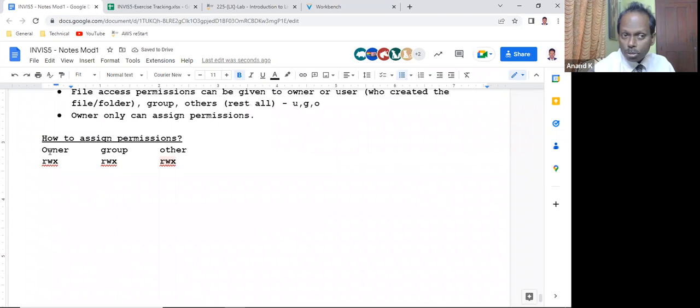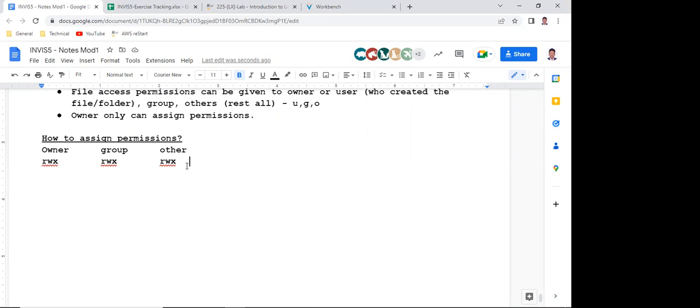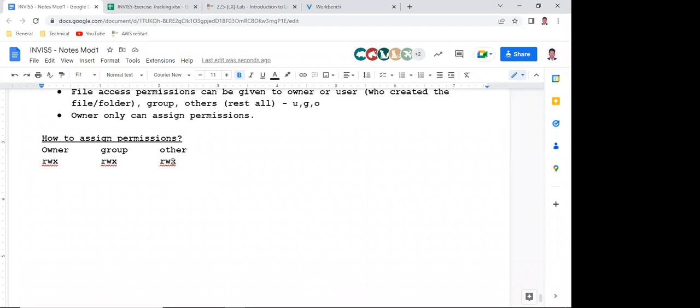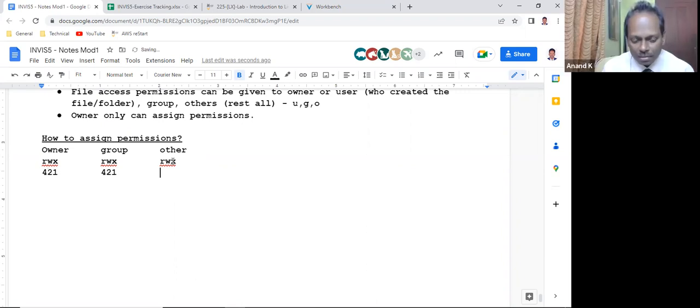So now how to assign permissions? Suppose this is the case, owner like this, permissions. Now you have to remember a very, very important mathematical formula. Very simple. What is 1 plus 1? 2. 2 plus 2? 4. So you can remember 1, 2, and 4. Yes, sir, 4, 2, and 1. I'm writing the values: 4, 2, 1. I hope everyone understood.